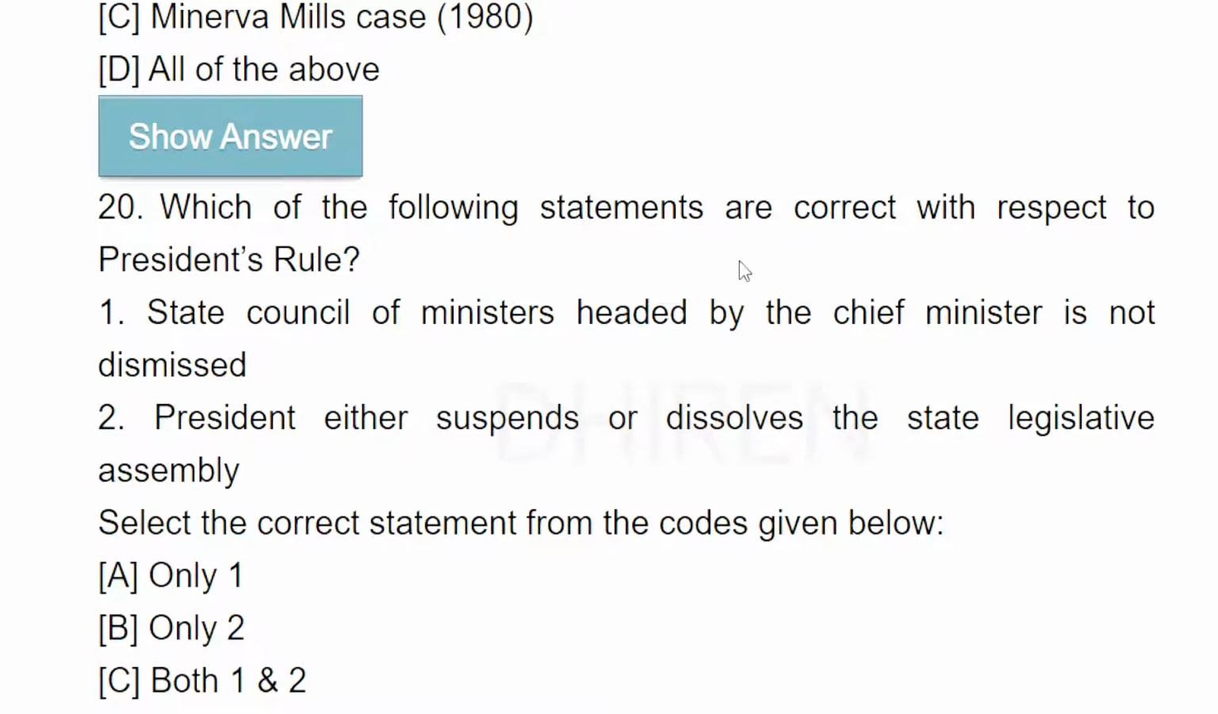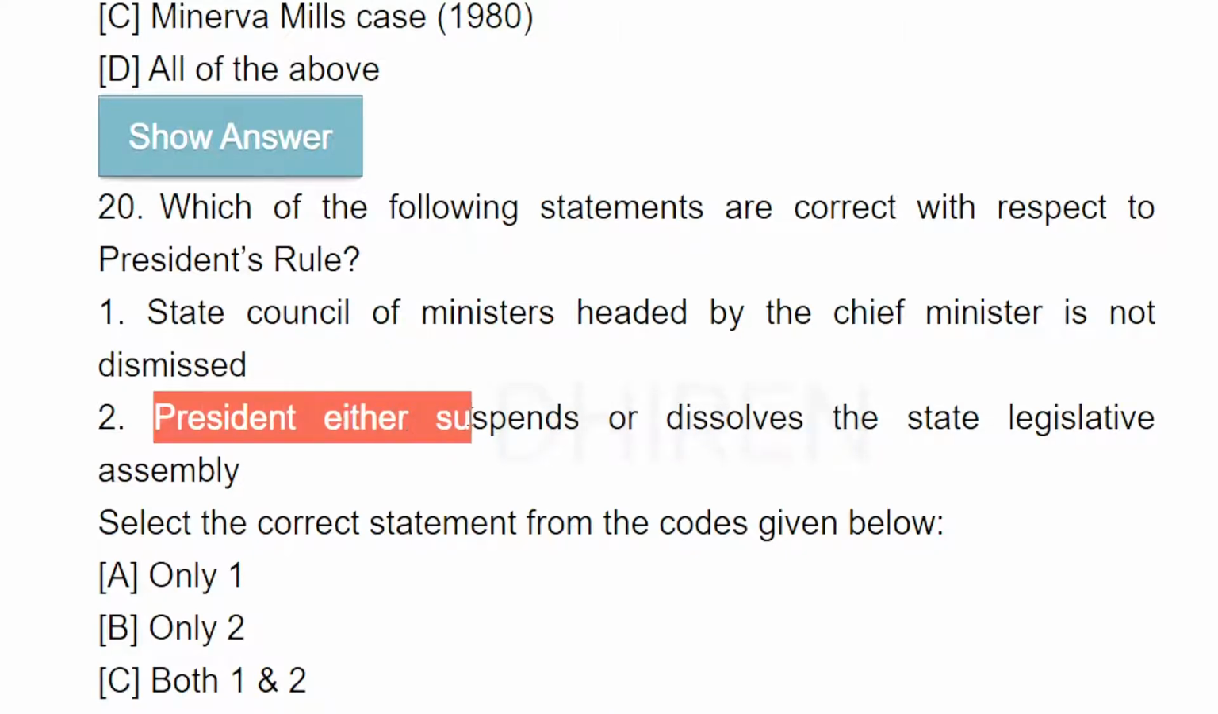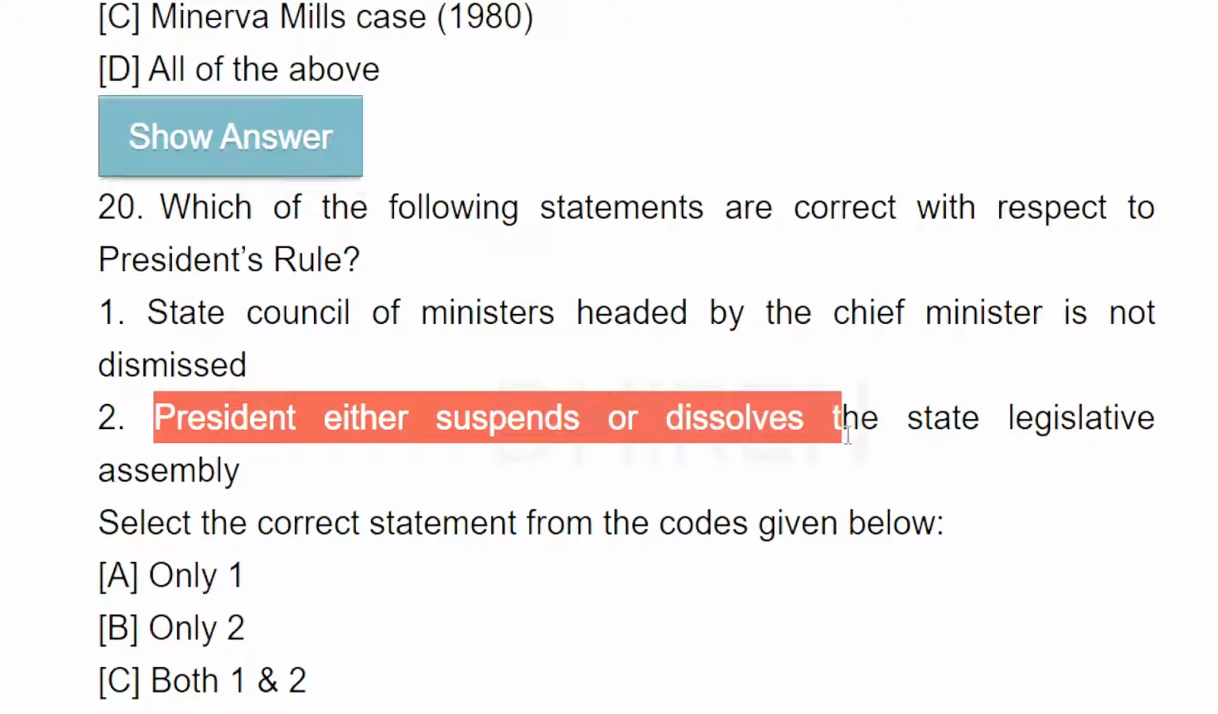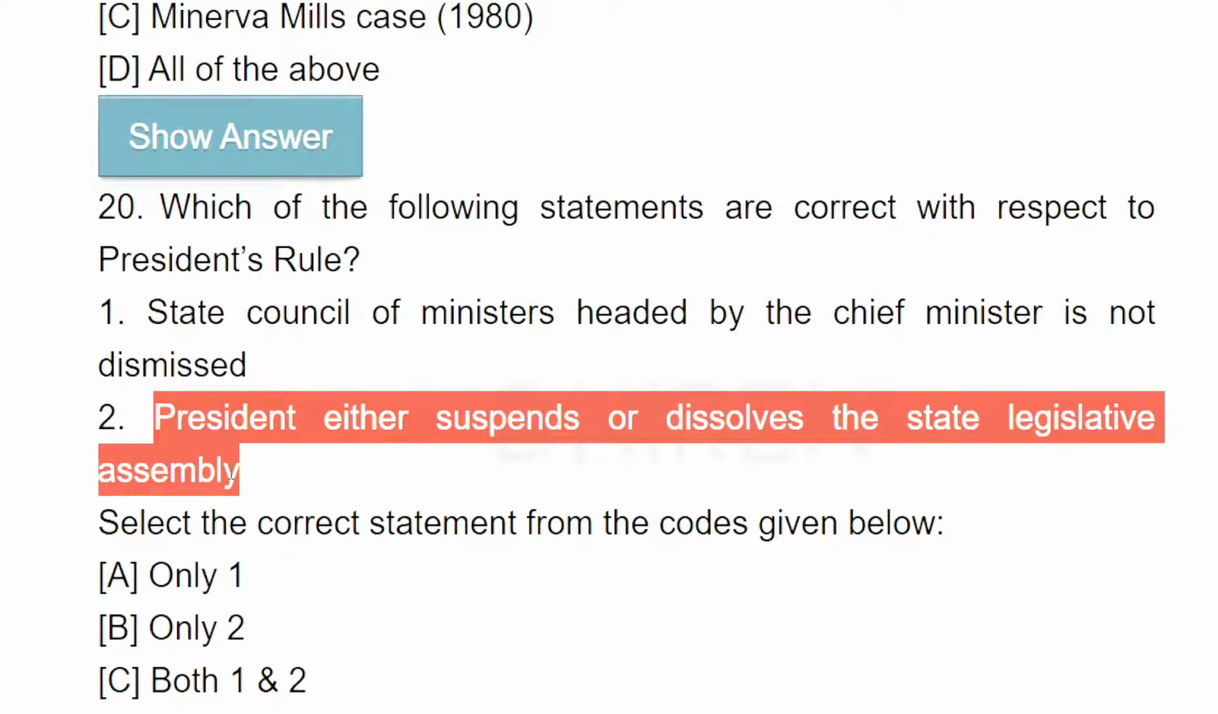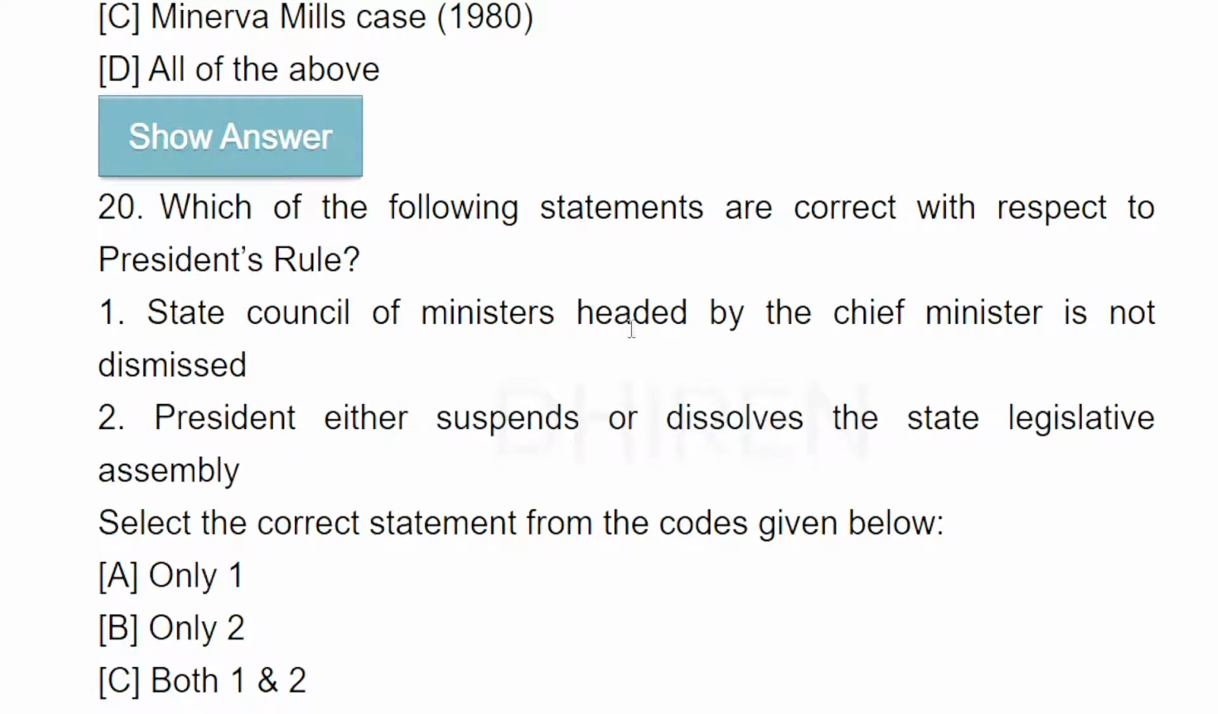Which of the following statements are correct with respect to the President's roles? The President either suspends or dissolves the state legislative assembly. This is correct. This is not correct. Yes, only B.